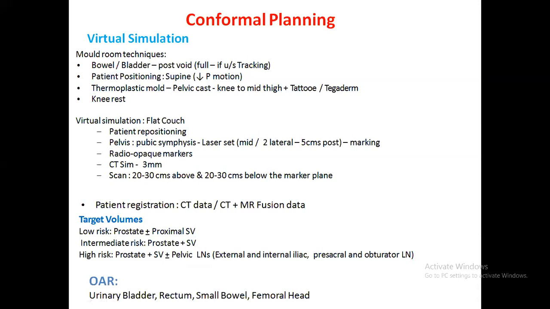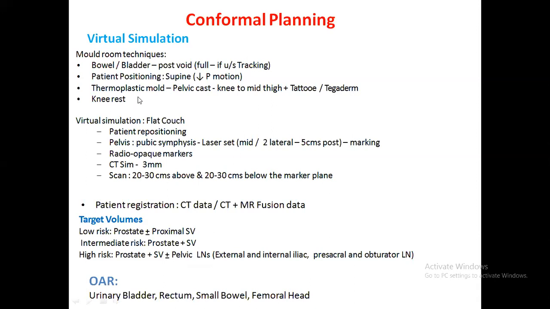Nowadays, as most centers are equipped with IMRT and 3D CRT, in prostate cancer it is detrimental to use conventional planning. So virtual simulation should be done with the bowel and bladder protocol, according to your institutional protocol.